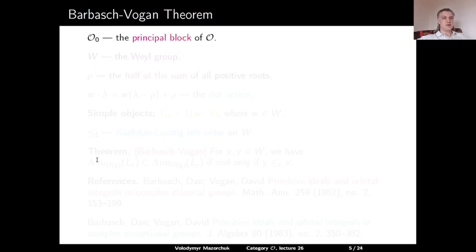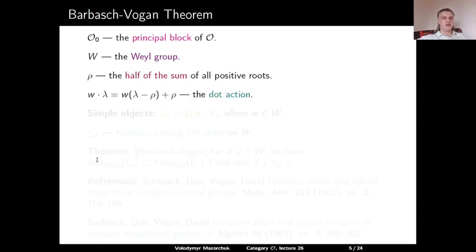So let O0 be the principal block of O. So W is a Weyl group, rho is half of the sum of all positive roots, and we have the dot action: w dot lambda is equal to w of lambda plus rho, minus rho. So this is the dot action of W. So the simple objects in O0 are L(w), which is the notation for the simple highest weight module with the highest weight w dot lambda, where lambda is equal to 0.